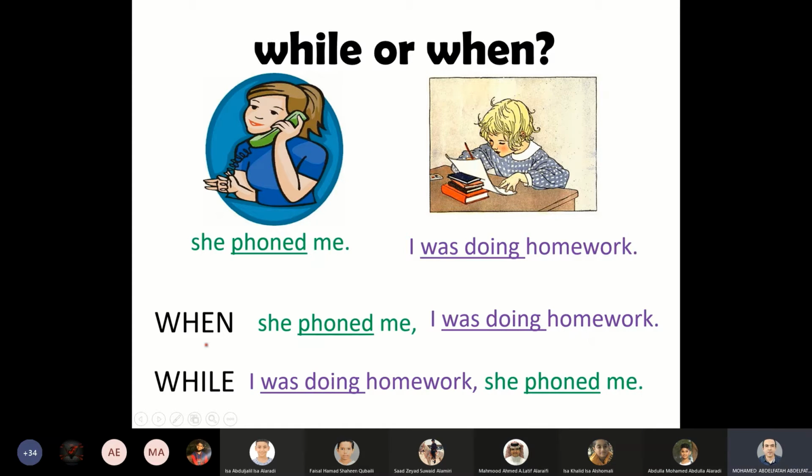Excellent. So, generally speaking, students, we use the past simple after when and the past continuous after while. But make sure that you use the past continuous to describe the action that happened at the beginning, and use the past simple tense to describe the action that happened later or after action number 1.